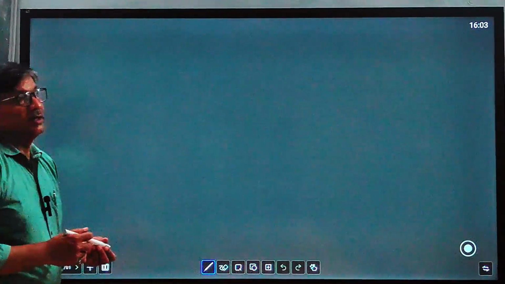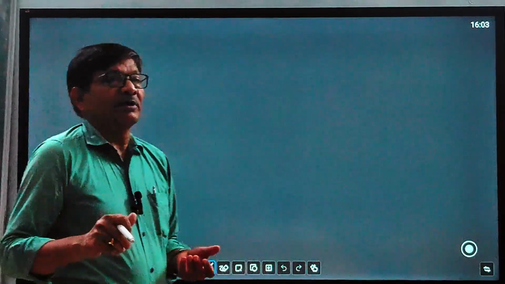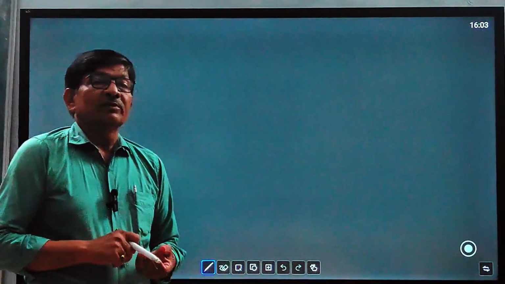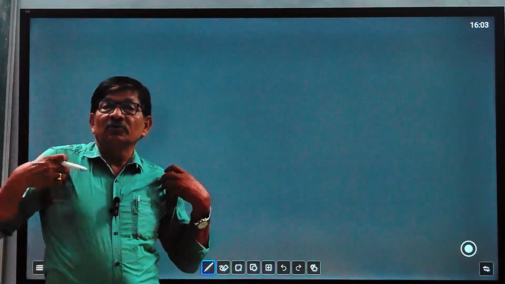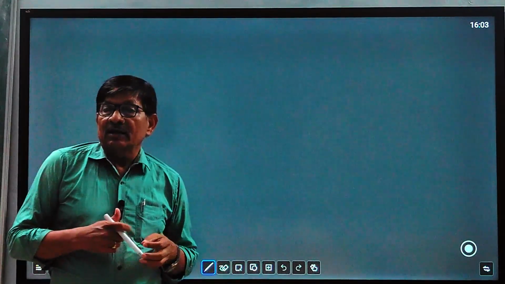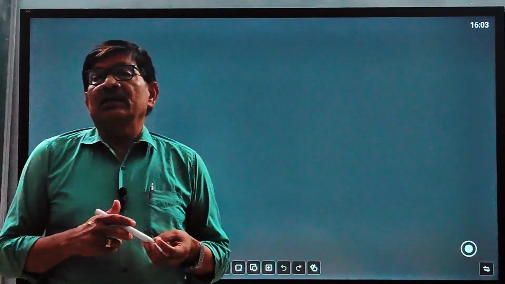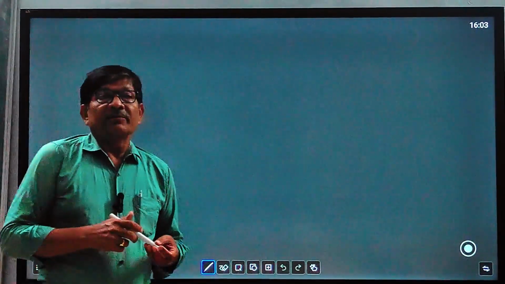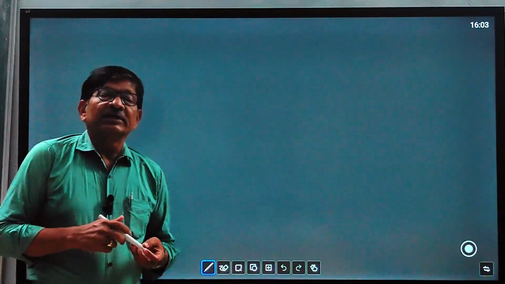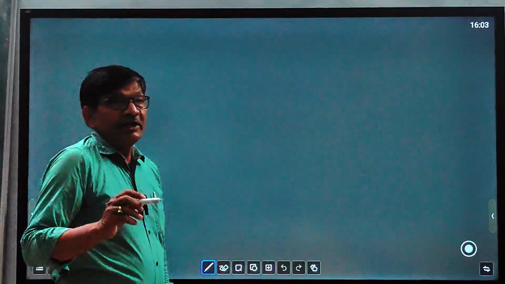Now, starting: first we draw a graph, and then we define the different types of fluid. We will also discuss various properties, for example compressibility coefficient, compressibility factor, specific weight, specific gravity, and so on. If time allows, we will discuss them today or in the next class. So first we draw a graph, and then we define different fluids.